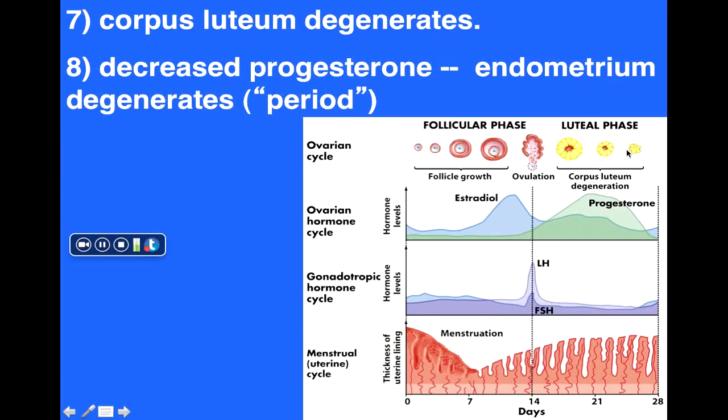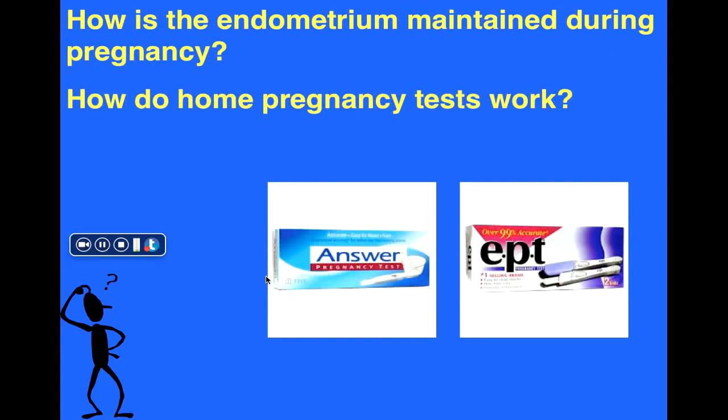Assuming that conception does not take place, what happens? Well, the corpus luteum eventually degenerates; it breaks down. As a result, progesterone levels drop off because the corpus luteum is no longer there producing progesterone. As a result, the endometrium, or the inner lining of the uterus, is no longer maintained. So a few days later, it too breaks down and is shed during menstruation. So a woman experiences her period. So those are the events that occur on a normal basis, again assuming that pregnancy does not take place.